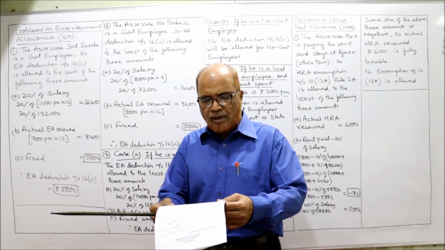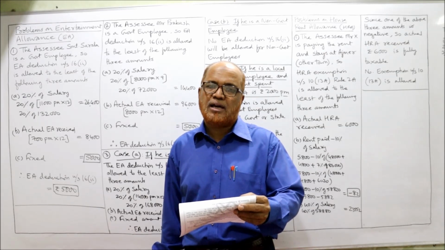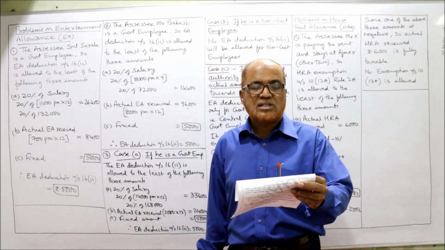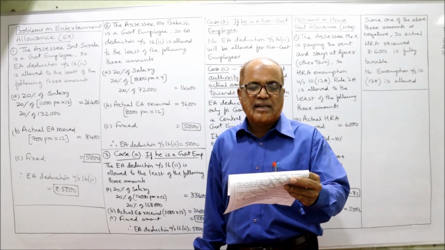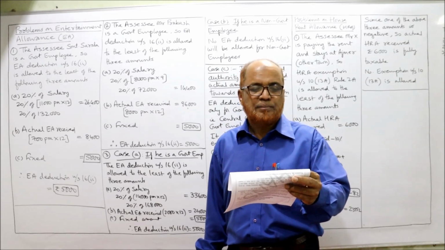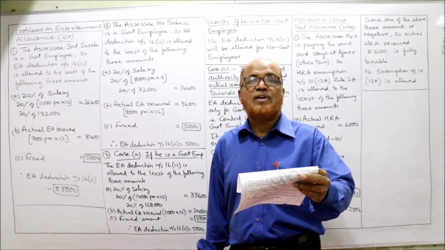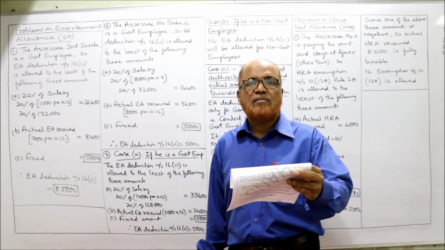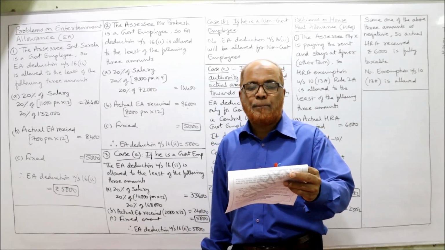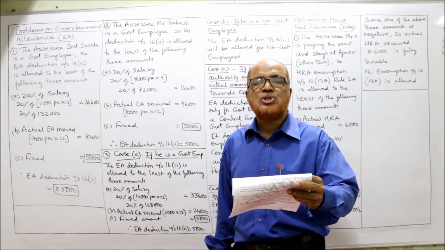Second problem. Mr. Prakash is working as a lecturer in a government college in Hyderabad. For the last 25 years, his monthly salary particulars are basic pay 8,000 per month, then DA 5,000, education allowance to his children 800, entertainment allowance 1,000. On 1st January 2020, he retired and joined a private college as lecturer for the same pay. Calculate the deduction to be allowed under section 16(2).